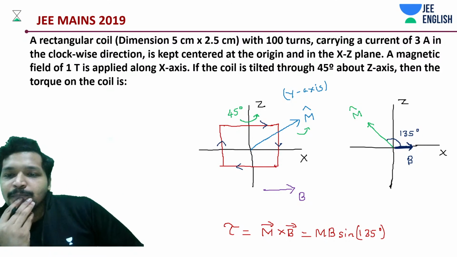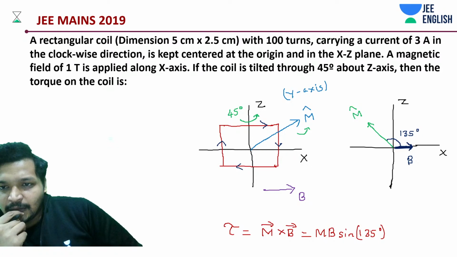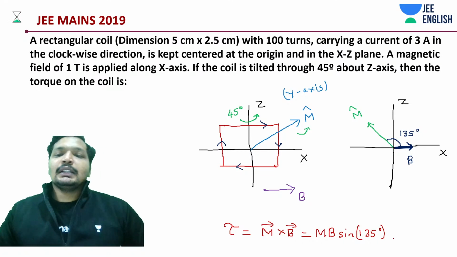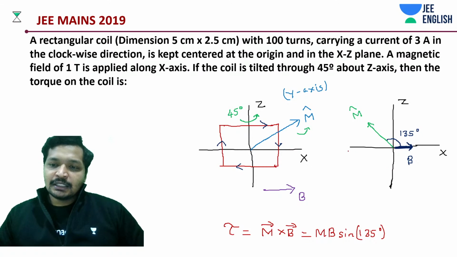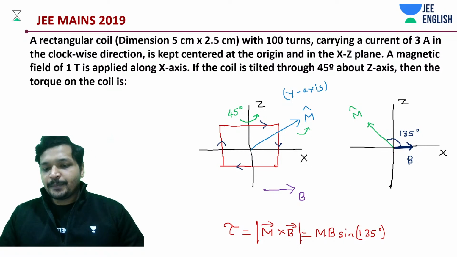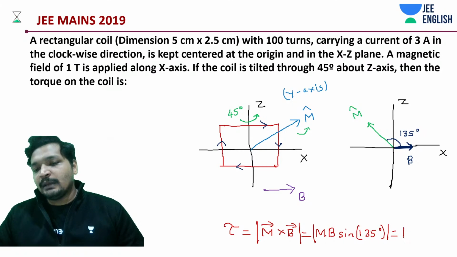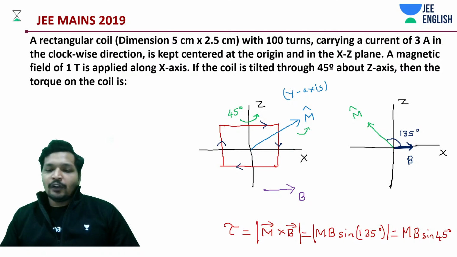It goes the other way around, in this direction, but we are not worried about it. We are just considering magnitude. Write it down as MB sine of 45. End of the story.